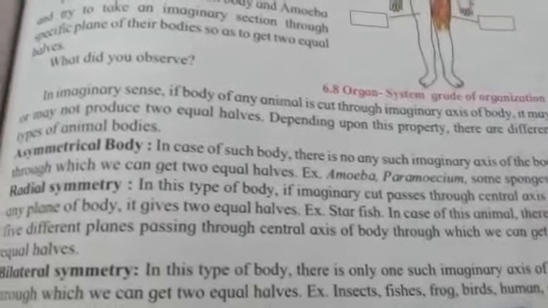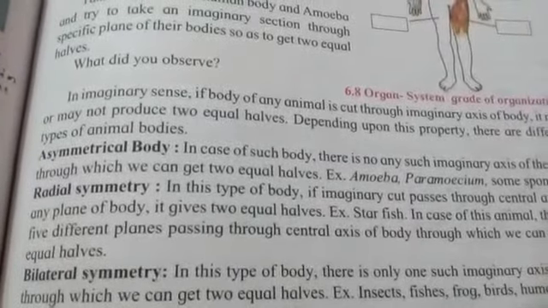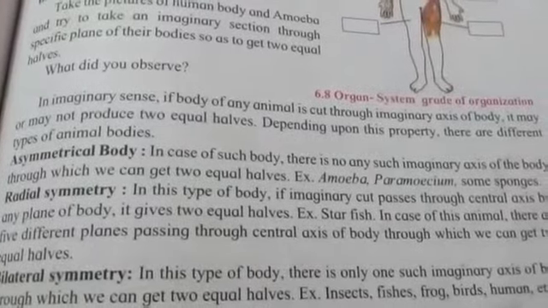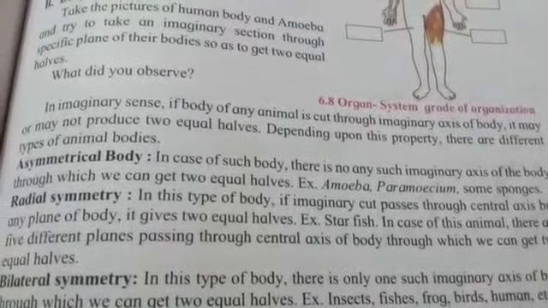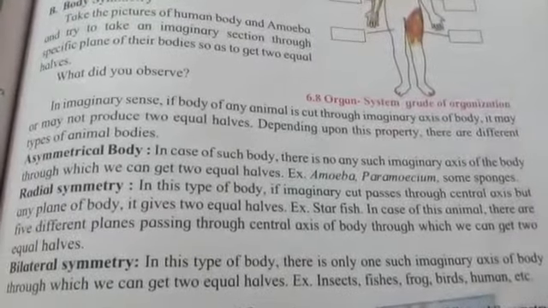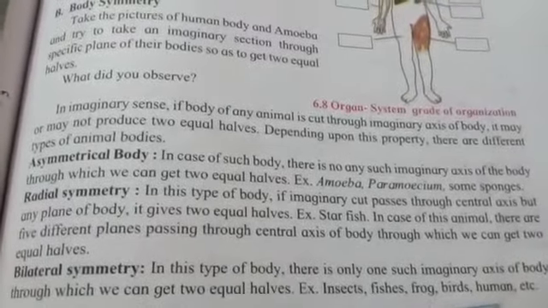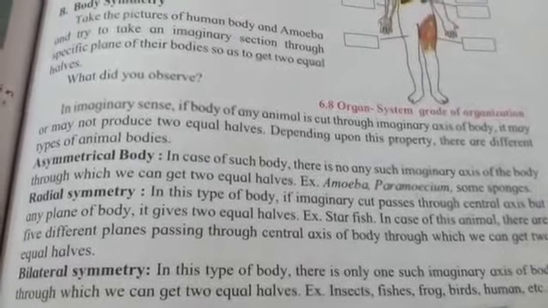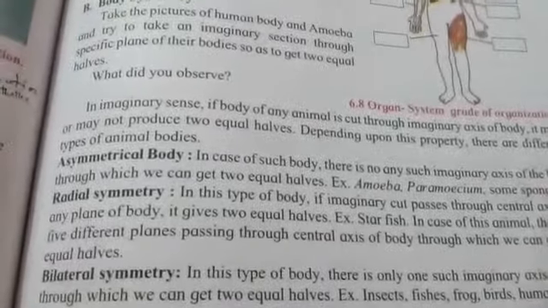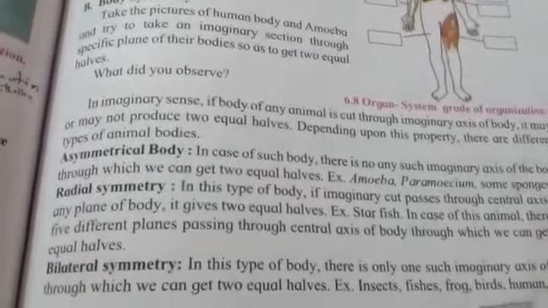Such bodies are said to possess radial symmetry. In the starfish, you can see there are five different planes, and if you make a cut from any plane through the central axis, you will get two equal parts.